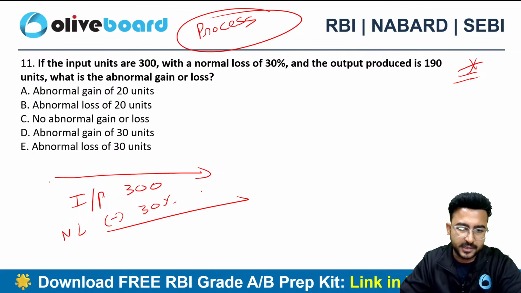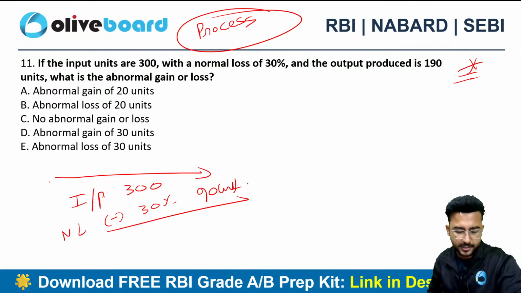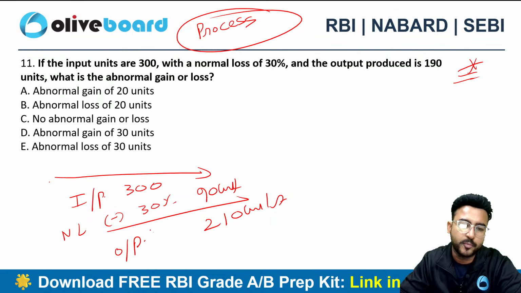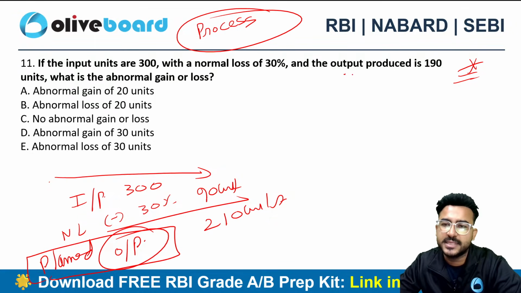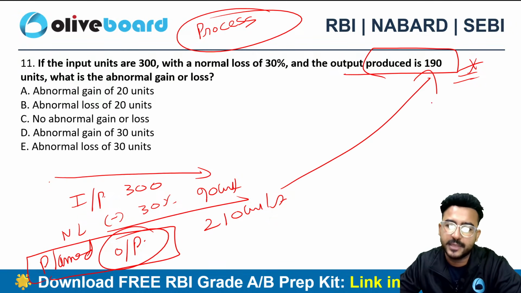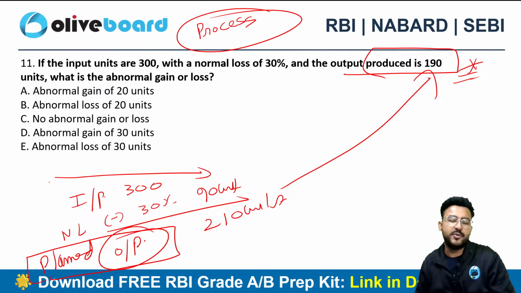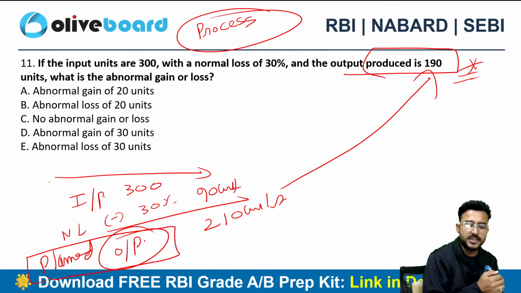So I can say that 90 units will be my normal loss, 30% of 300. And 210 units should be my output. This is my planned output. However, I can see that the actual output is just 190. I should have produced 210 units out of this process, but I can see that the actual production of output is just 190 units.